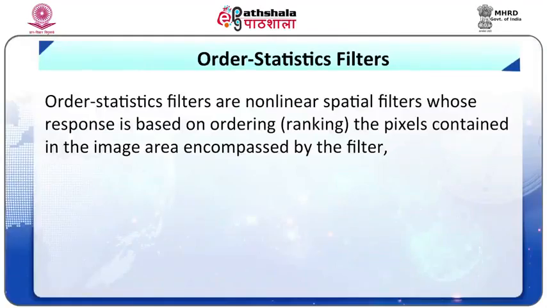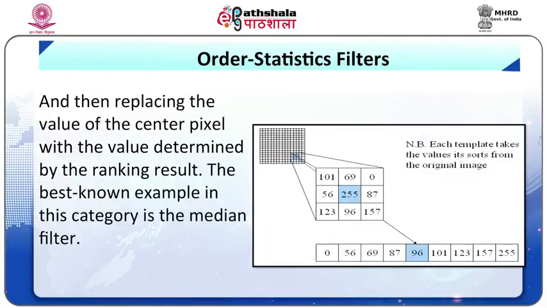Order statistic filters. Order statistic filters are non-linear spatial filters whose response is based on ordering the pixels contained in the image area encompassed by the filter, and then replacing the value of the central pixel with the value determined by the ranking result. The best known example of this category is the median filter.